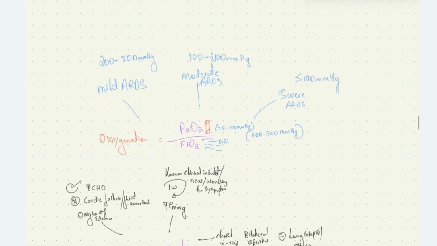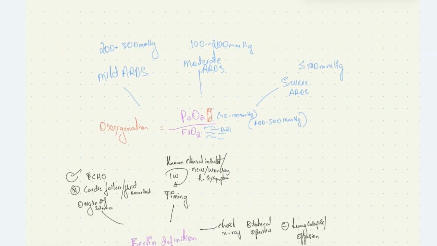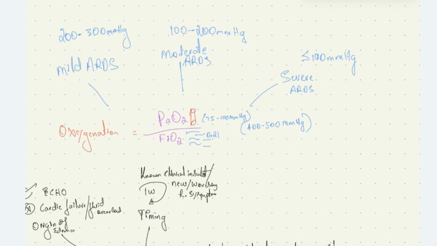Obviously, when there is inflammatory edema in the pulmonary system, the exudates inside the alveoli cause ventilation perfusion mismatch, causing reduced oxygenation in the body. So, if we take the PaO2 to FiO2 ratio, PaO2 is the partial pressure of O2 in the arterial blood, and FiO2 is the fraction of inspired oxygen, that is 21%, we all know that, 0.21. The normal PaO2 is between 75 to 100 mmHg, and FiO2 is 0.21, the ratio of which should normally be between 400 to 500 mmHg.